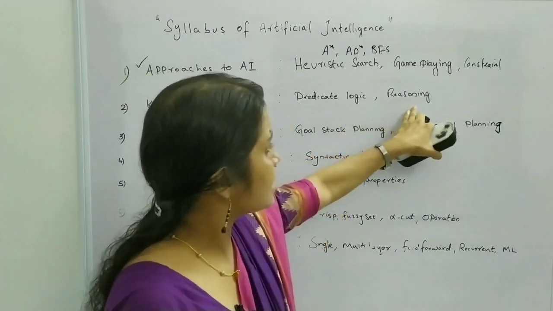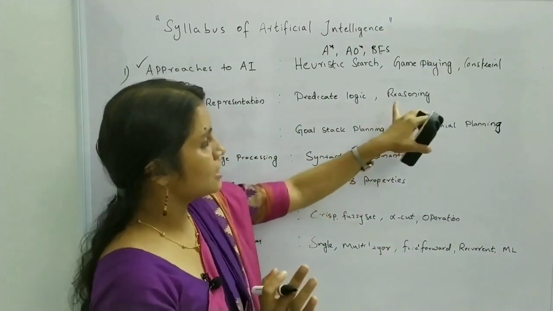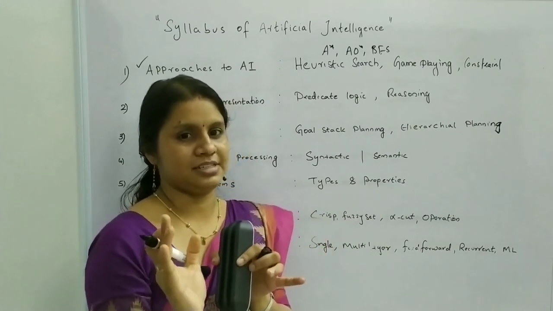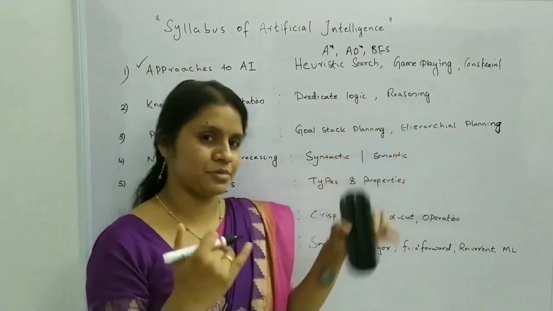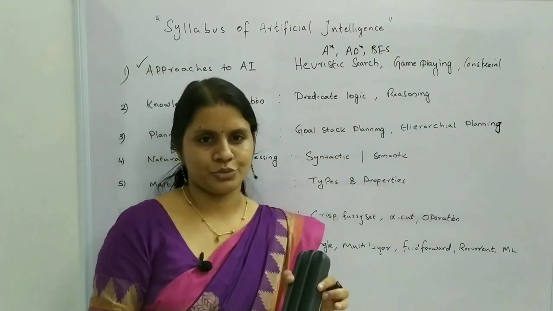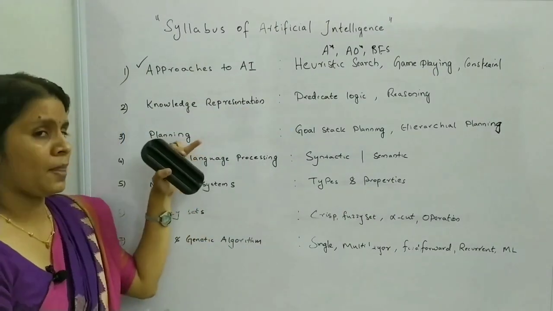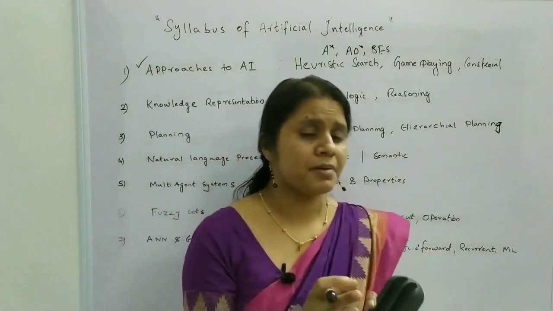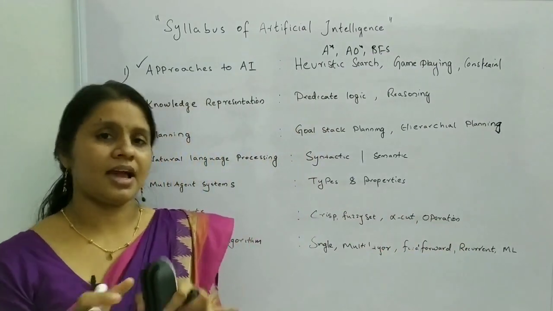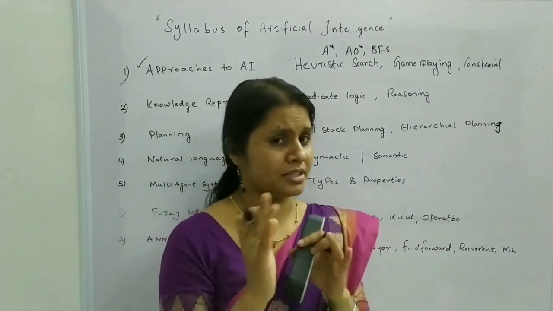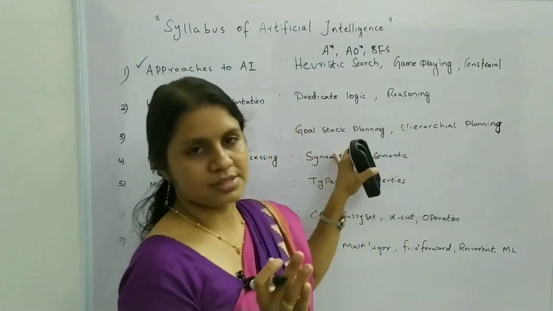The second part is reasoning, knowledge representation and reasoning. Reasoning is a very important field of artificial intelligence. You have to know what reasoning is, what the different types of reasoning are, and so on, just theory related questions. That is our second section. Third is planning. Just an overview: what is planning and what are the different types of planning. Among that, hierarchical planning and goal stack planning are the most important ones that you cannot skip, and they should be clearly studied.